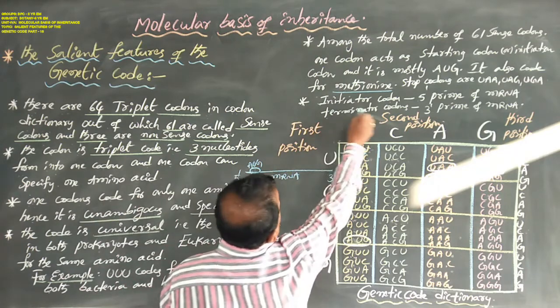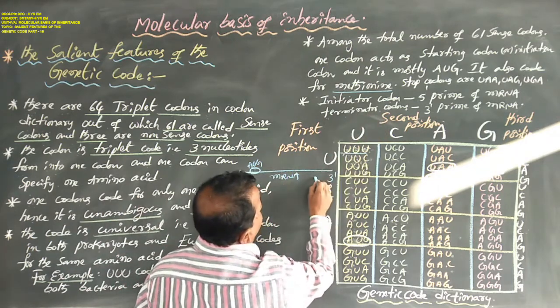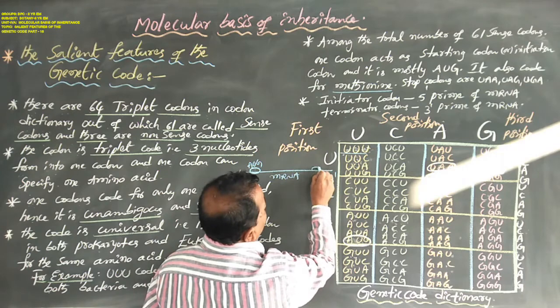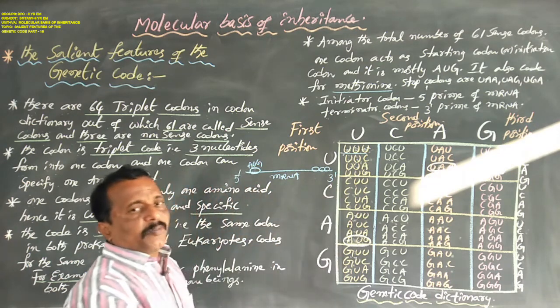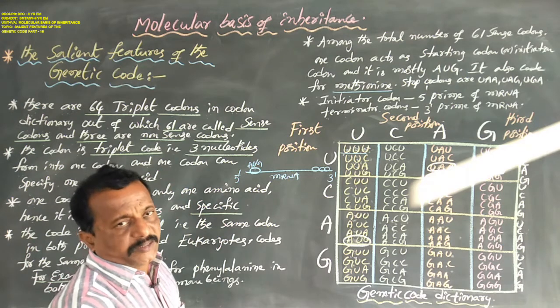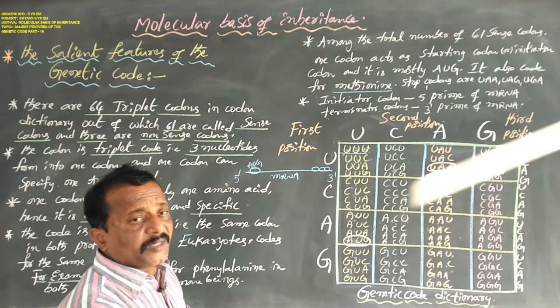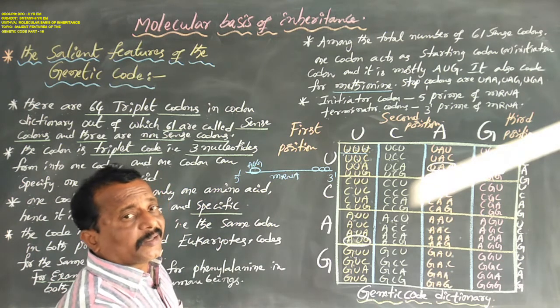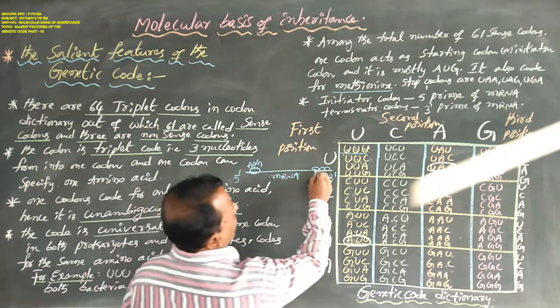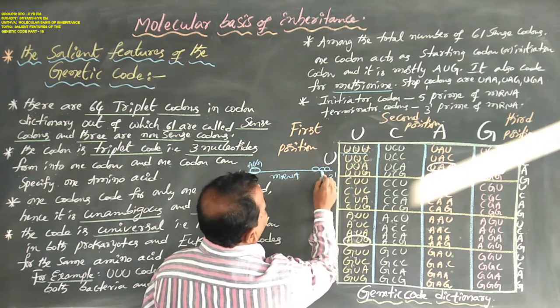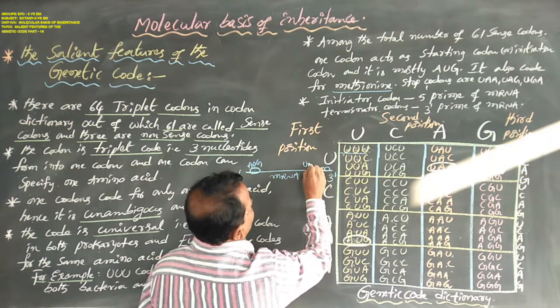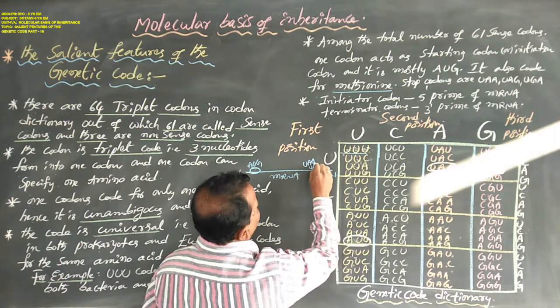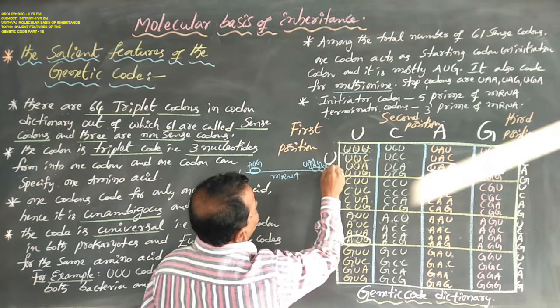And the terminator codons are stop codons or nonsense codons, and they are present at the 3 prime end of the mRNA: UAA, UAG and UGA.